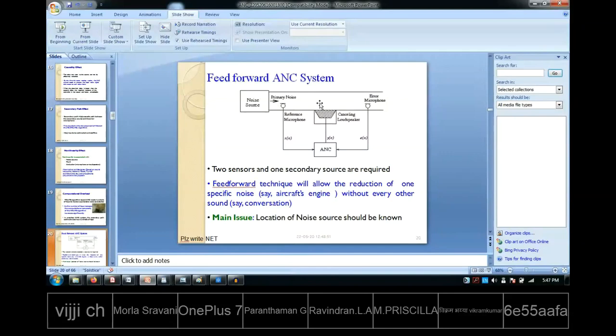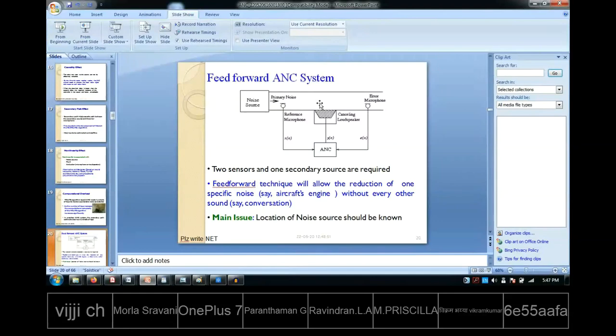So when you consider the AC system, it will have a duct. In the duct also the air is having a flow, right? So that will also give some kind of noise. So how do you reduce the noise in the AC duct system? That is also one important issue.